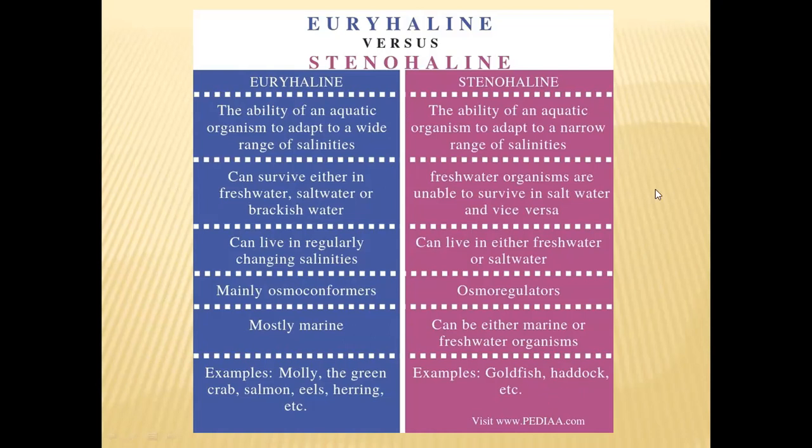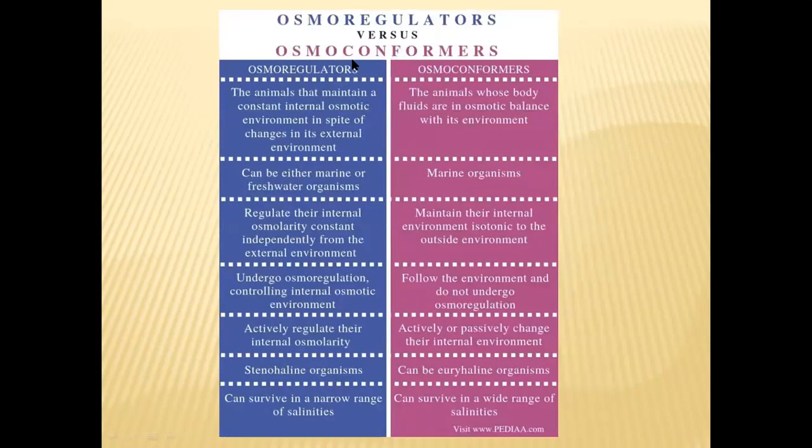Apart from euryhaline and stenohaline, another classification is osmoregulators and osmoconformers. So let us see what are the differences between these two types of organisms. Osmoregulators, as the name suggests, can regulate their body fluids depending on the external environment.